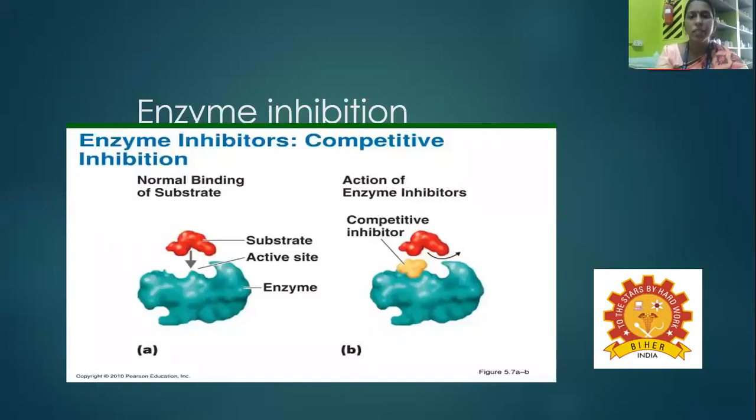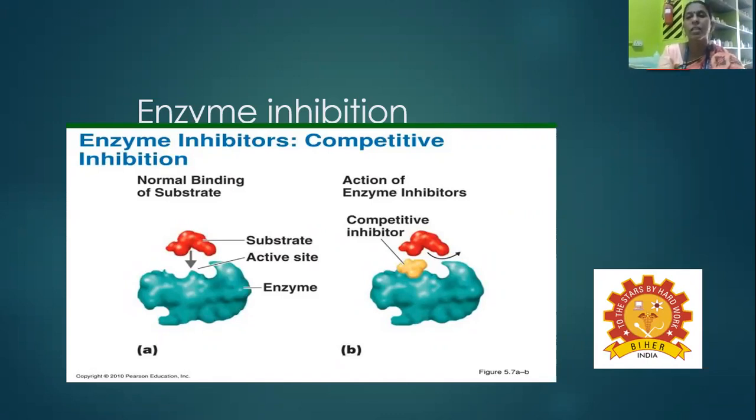For enzyme inhibitors, there are two cases. One is called the normal reaction, and another is called inhibitors. In the normal reaction, what happens? The binding of a substrate to an enzyme happens at a particular site called the active site. What is the active site? The active site is the cleft or crevice found on the surface of an enzyme that is involved only in the binding of the substrate.